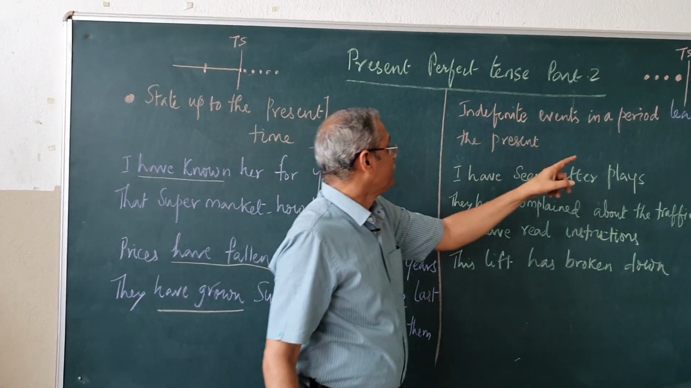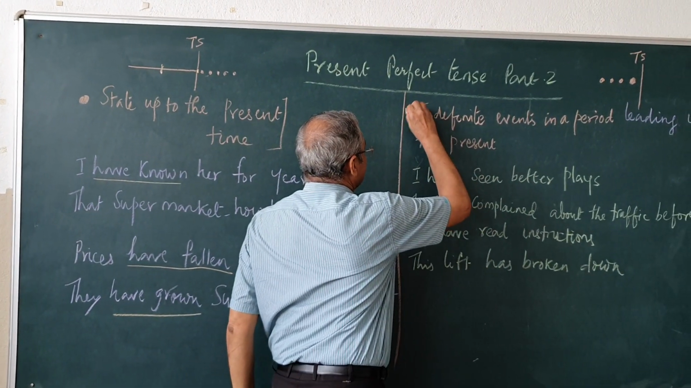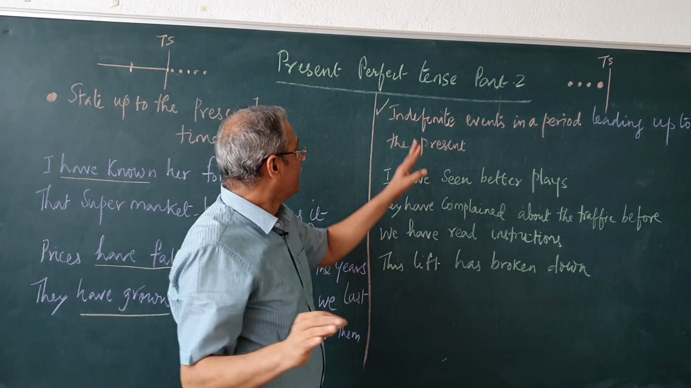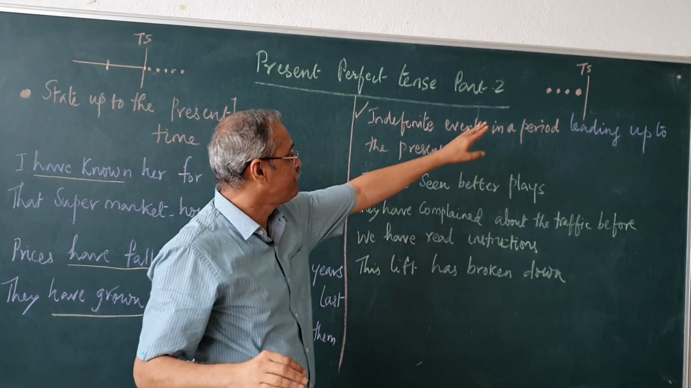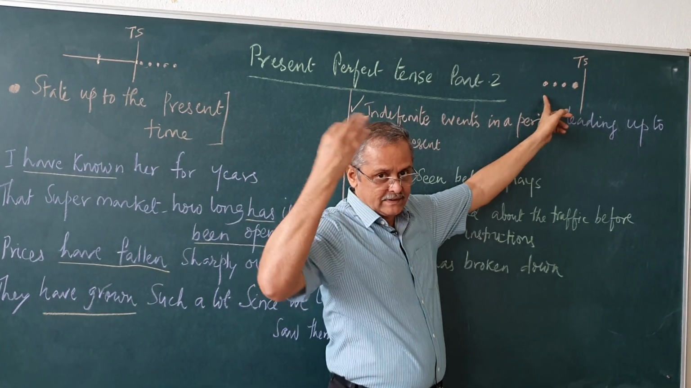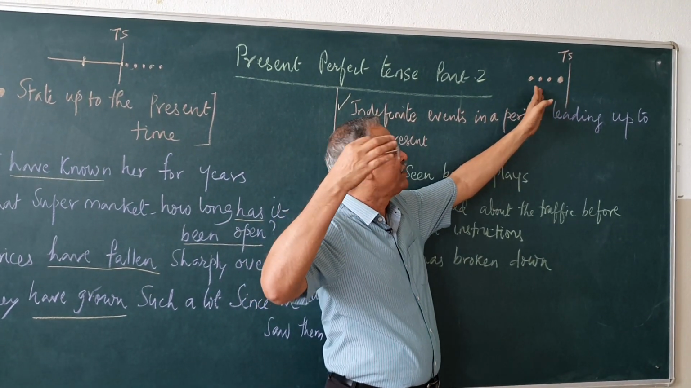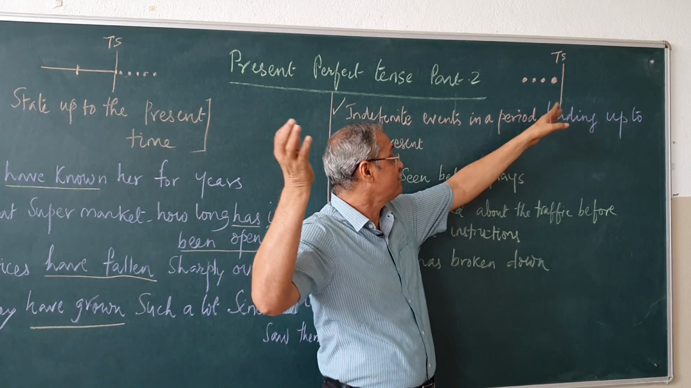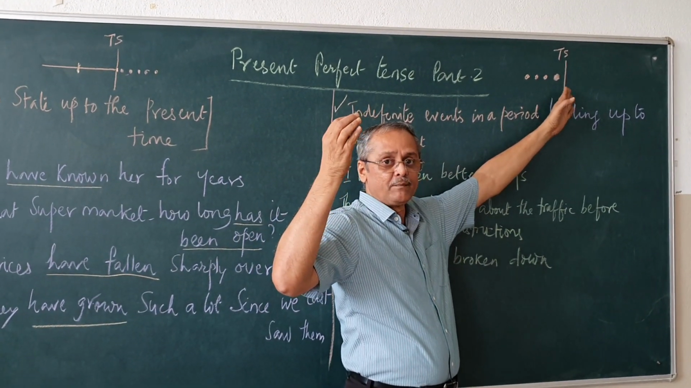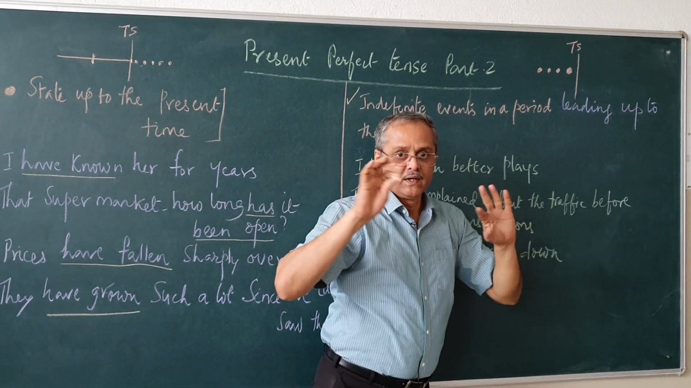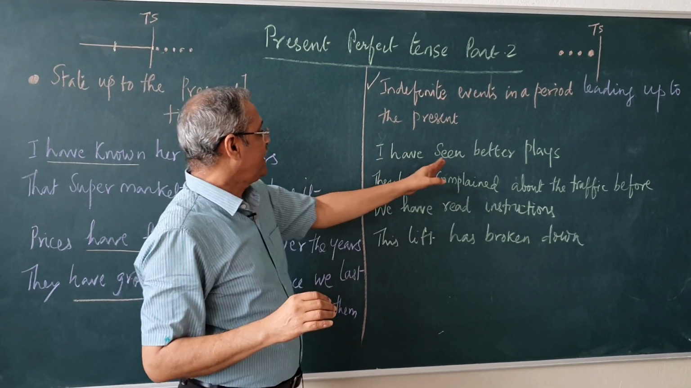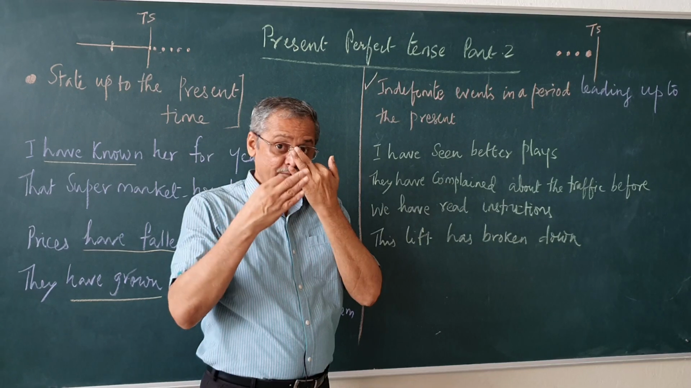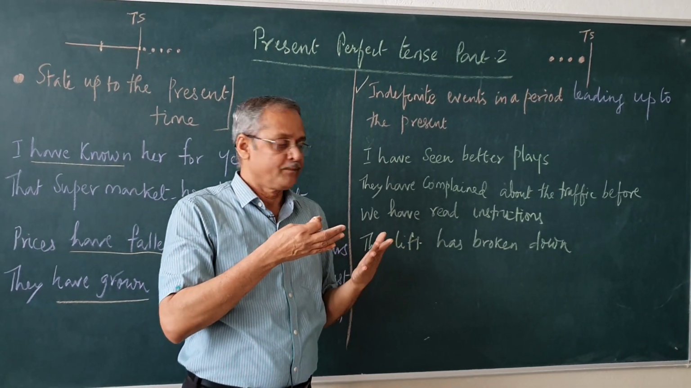Now, the second one, where we use present perfect: indefinite events in a period leading up to the present. It happened in the past, maybe many times, and it has some influence over the present also. There we use the present perfect tense. Example: I have seen better plays. In the past I have seen better plays.